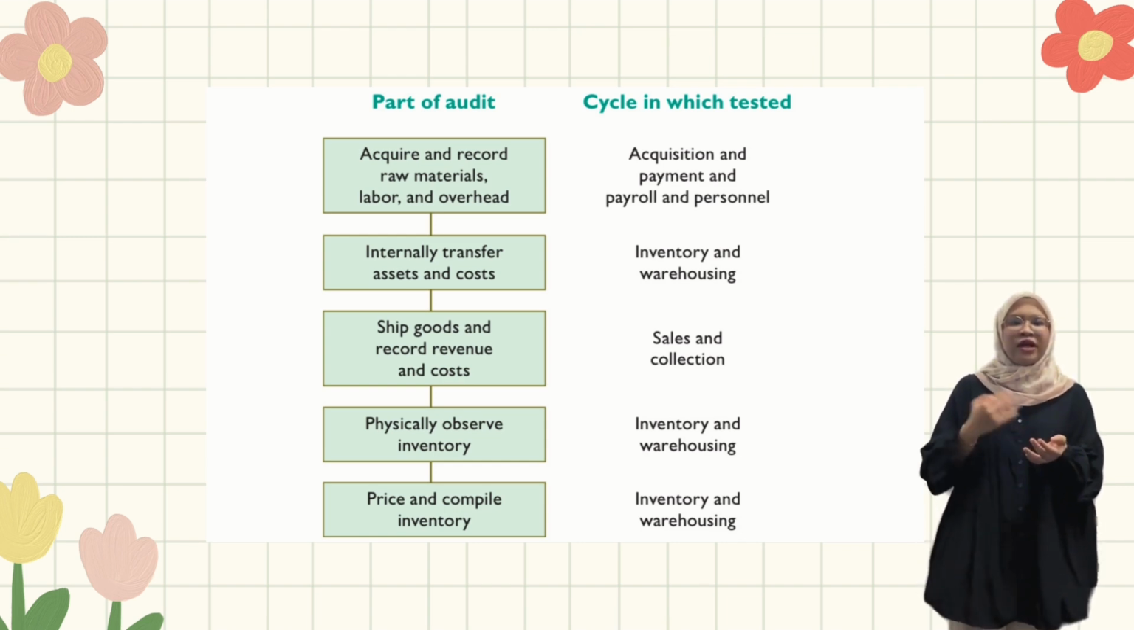As noted in the diagram above, the auditor tests the acquisitions and recording of raw materials, labor, and overhead as part of the audit of the acquisition and payment and payroll and personnel cycle.